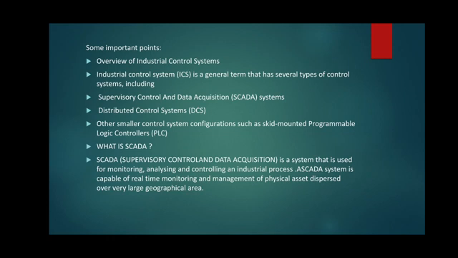So, industrial control system is a general term that has several types of control system, including supervisory control and data acquisition, that is SCADA system. Then second is distributed control system, that is DCS system. Then other smaller control system configurations such as skid mounted programmable logic controllers, that is PLC.